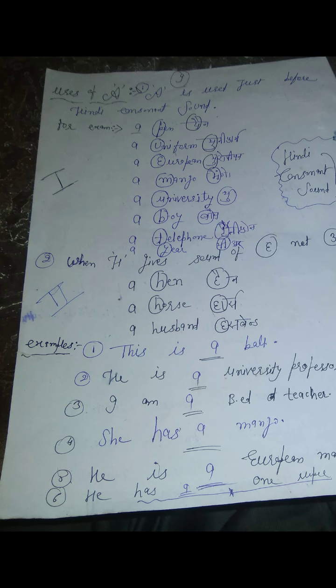So I am giving here some examples, like this is a ball. Ball's first sound is ba, so I add a here. He is blank, university professor, not university. You, university. Your word starts with ka to gya, so I add a here. I think a and an is clear to you.